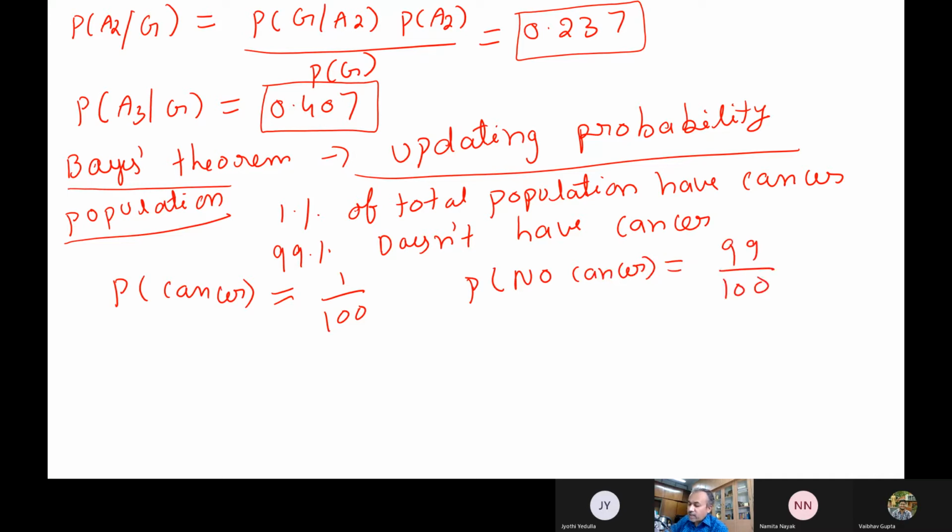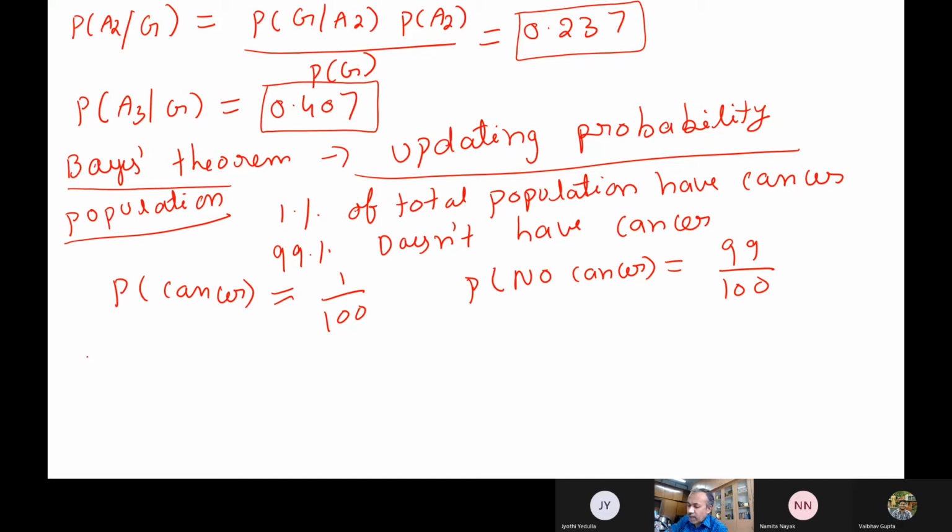Okay, and now let us say you have to do a test to see if somebody has cancer or not, like our COVID test. Now when you do a COVID test, or any medical test, the problem is that the test also has some kind of efficiency. See, with this RT-PCR test or whatever test you do, the person may really have COVID, but it may give negative also. Or sometimes a person who doesn't have COVID or cancer, the test may tell that he is positive. So the wrong results will also be there.